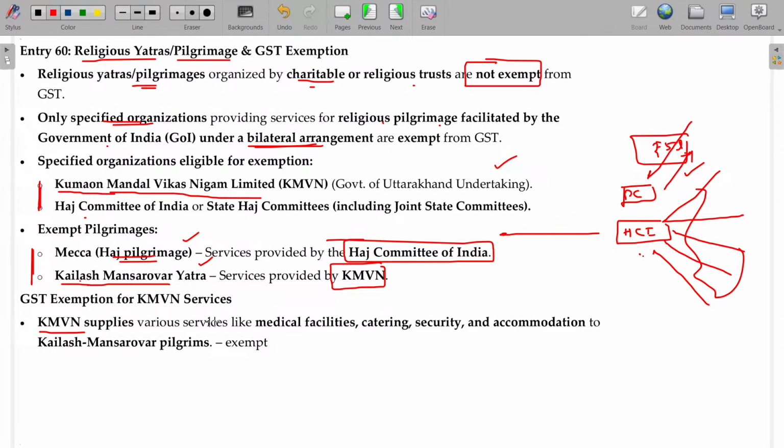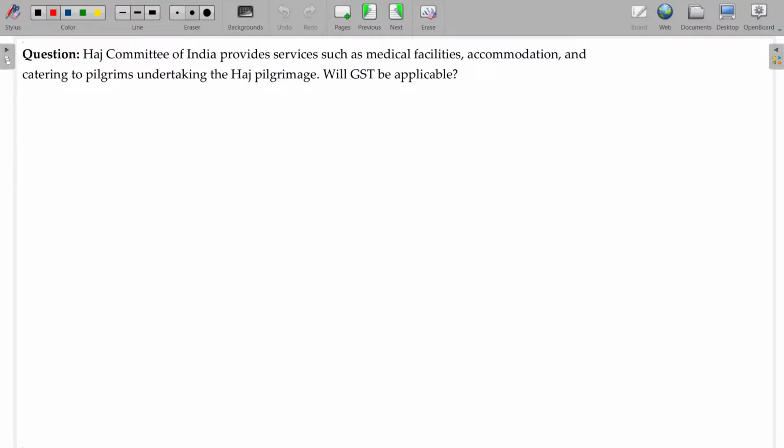KMVN supplies various services like medical facilities, catering, security, and accommodation to Kailash Manasarovar pilgrims. All the services rendered by KMVN are totally exempted. Next, the Hajj Committee of India provides services such as medical facilities, accommodation, and catering to pilgrims undertaking the Hajj pilgrimage. Will GST be applicable in this case? So, no.